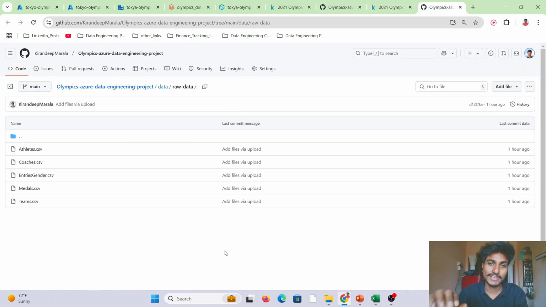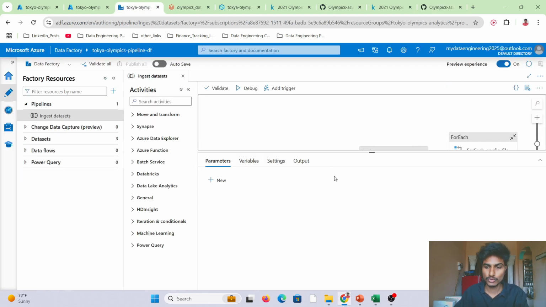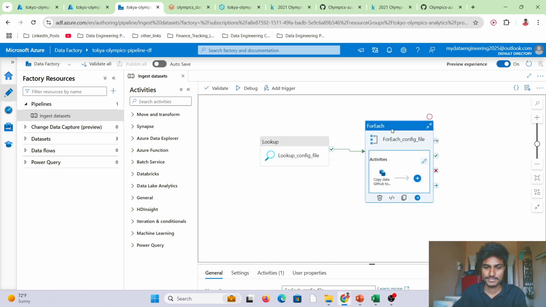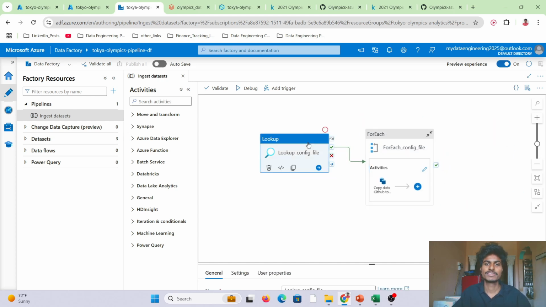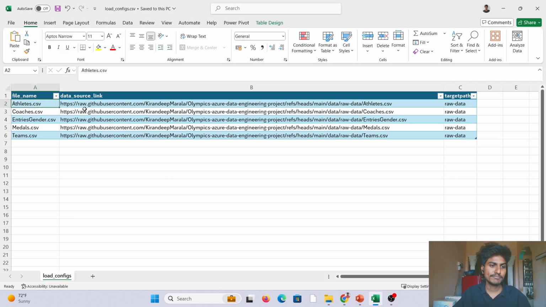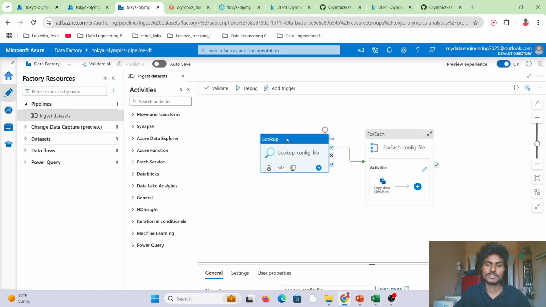So to do this, from A to B, the data ingestion framework you use is Azure Data Factory. So let me show the pipeline for you all. So this is our pipeline. So this is a lookup. That means it is going to see one file which tells the file name, the GitHub link, and the target path. Okay. So I have segregated everything in one file. Then I have provided that to this lookup.